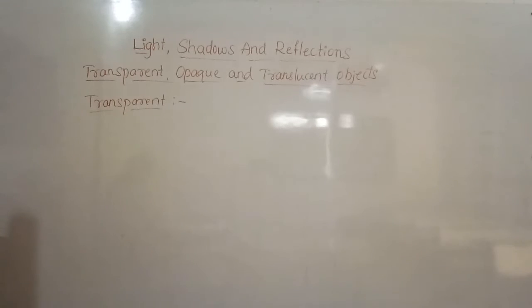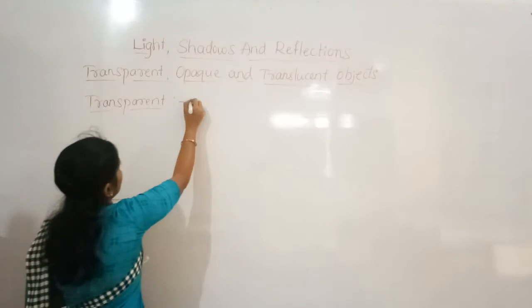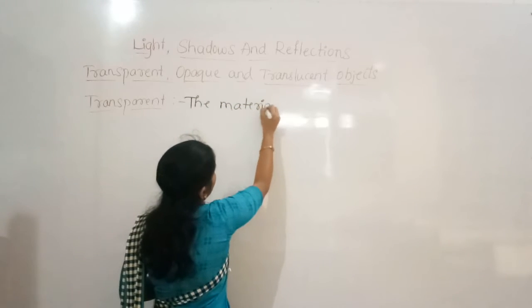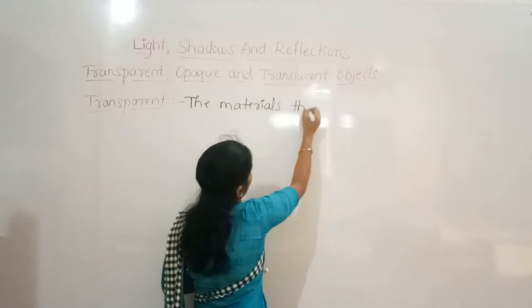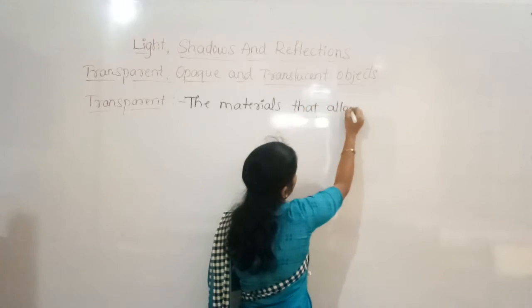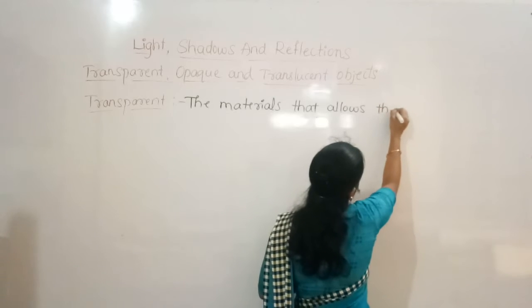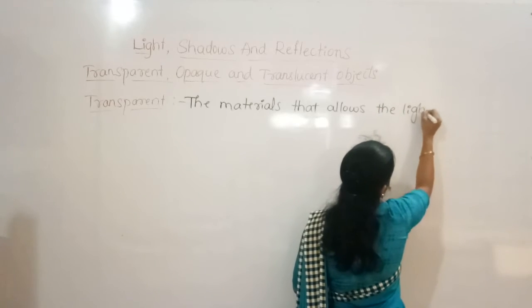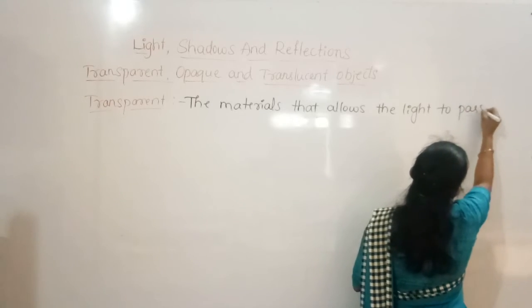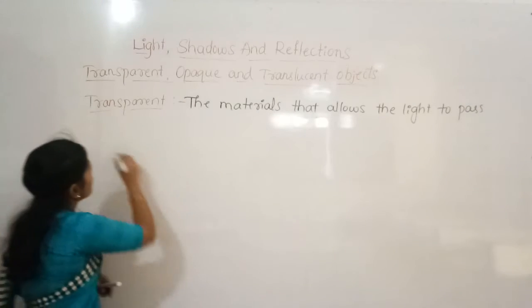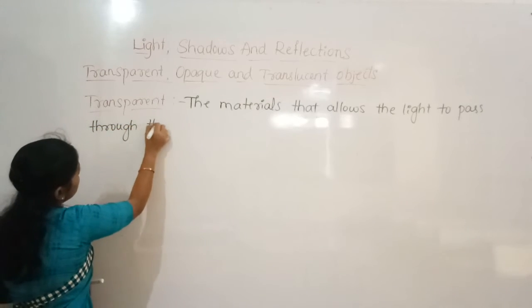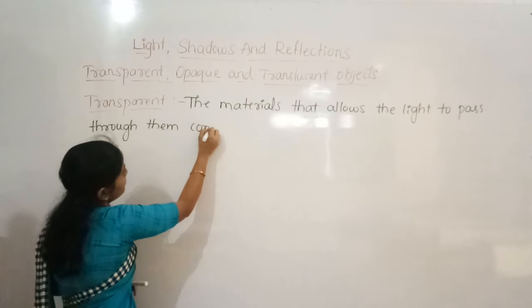The materials that allow the light to pass through them completely.